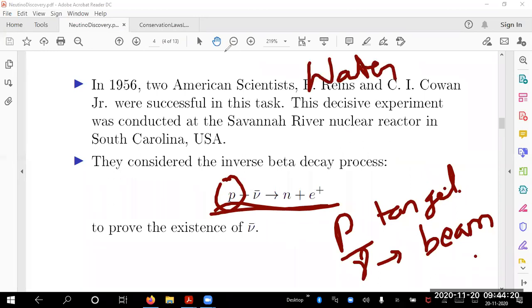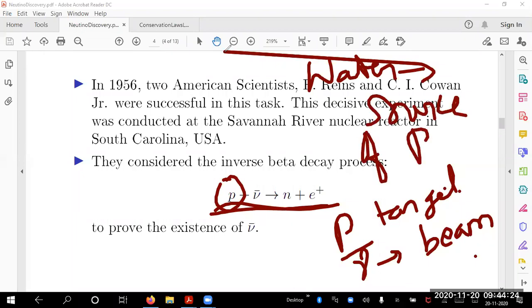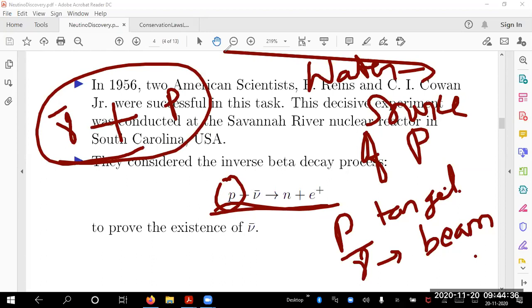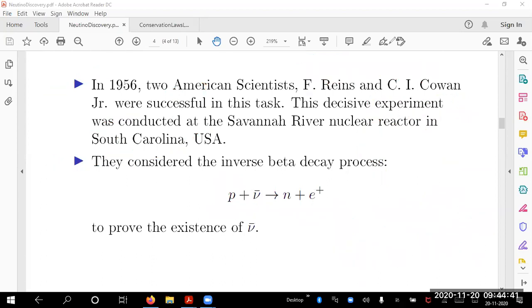Water is a source of protons, as water contains only protons, H2O. There are no neutrons. So if I have a proton and if I can find a source of neutrino, I can expect what can happen in nature. So they chose this kind of process. The inverse beta decay process was chosen by Reines and Cowan.